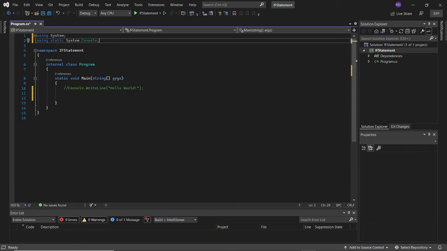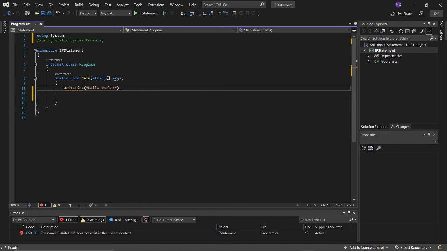So if I didn't put this here, and commented it out with the 2 slashes, and I tried to use write line without the console in it, I couldn't do it, because I would need to fully qualify the class in order to use the method in the class. So I would have to put console back.